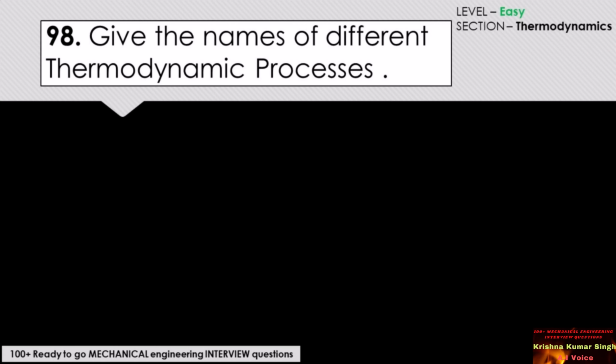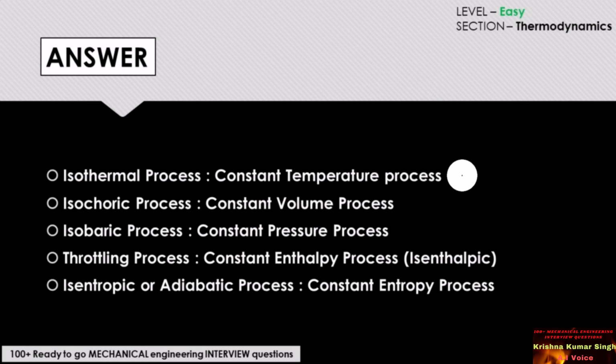Give the names of different thermodynamic processes. First would be isothermal process, which is a constant temperature process. Second is isochoric process, a constant volume process.